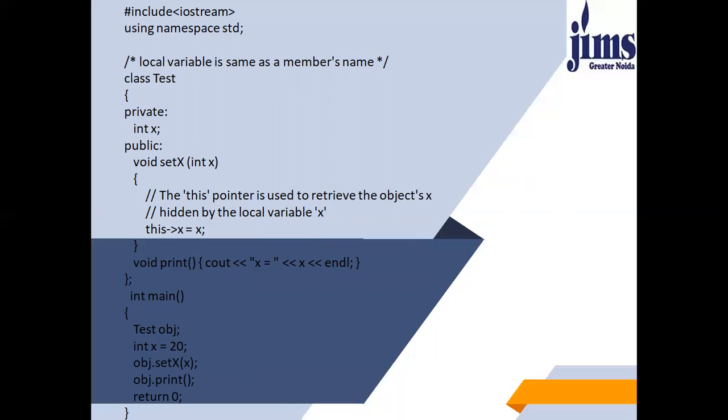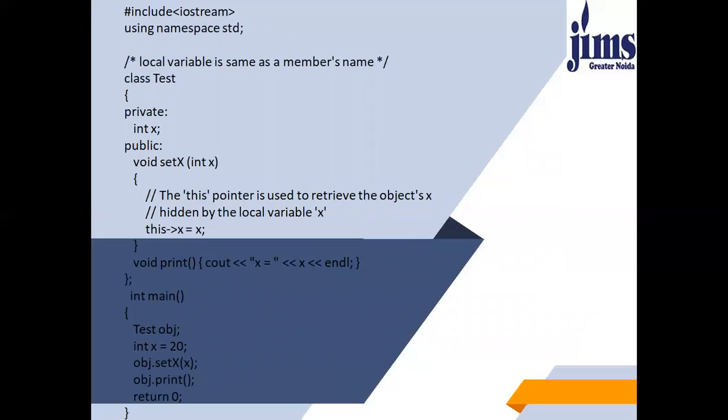In the main part, you can see first you have to create the object of the class test. Then you have used the local variable integer x, we have set it equal to 20. Then by using obj, that is the object of the class, you have called the function set x and passed the value 20. So this particular statement will call the set x function. The value 20 will be passed on to the integer x, and then the value will be assigned to x, and then you can print the value by using the print function.